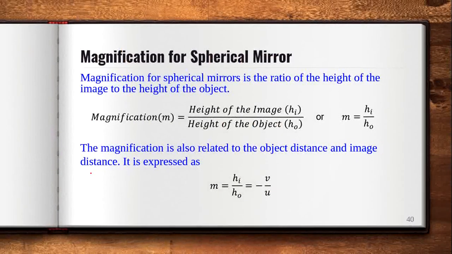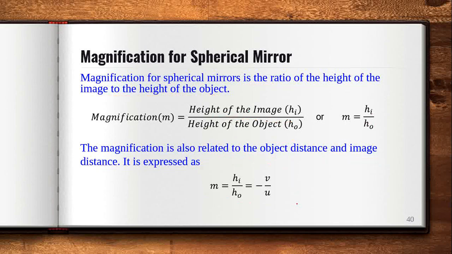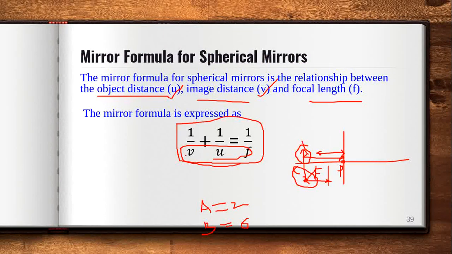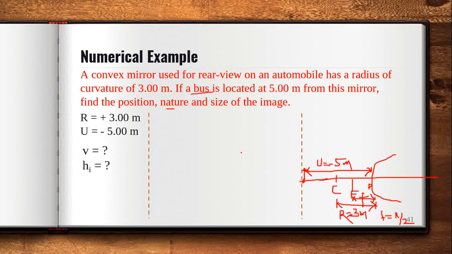As per notation, we have hi for the height of the image, h0 is the height of the object, v is the distance of the image, u is the distance of the object, and f is the focal length. Okay, so now r, the radius of curvature, is given, u is given, v we have to find, height you have to find, and nature you have to find. There is nothing like a numerical value for the nature, right? Inverted, erect, or virtual, or real. Those are some terms you have to define.